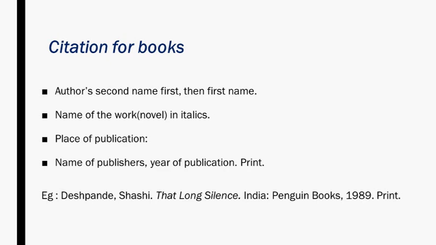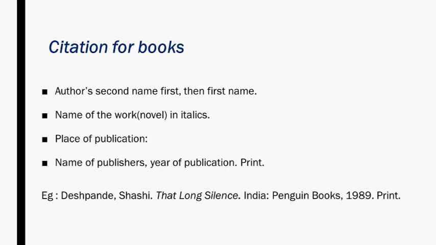Regarding the citation of books, that is the first important thing that we have to follow, and also we have the citation of movies. If we are doing the project based on any of these movies, we have different types of citation for that. Today we will focus on the citation of books and the citation of web sources. The definition of the bibliography is to cite the sources that we use for the project, which means the references or the works cited. So we have to follow the bibliography. The first one is the citation for books.